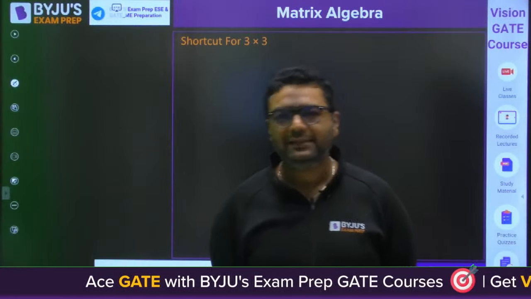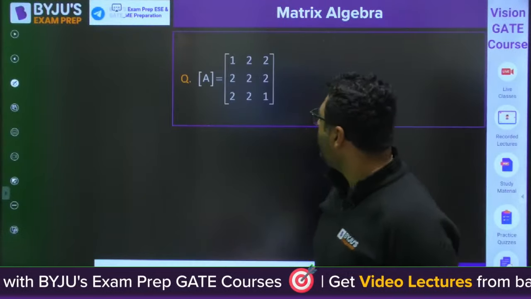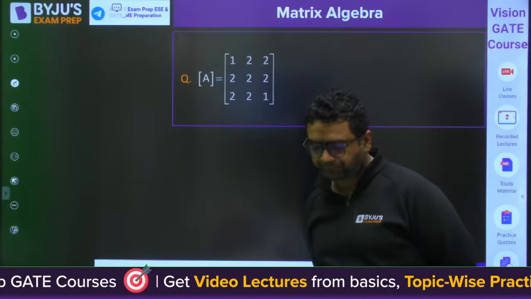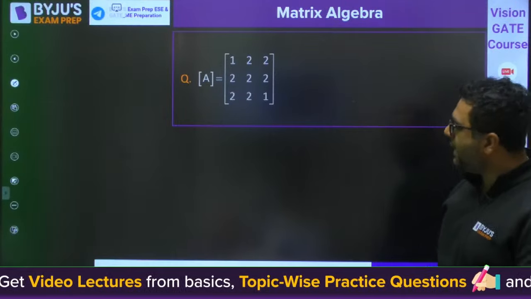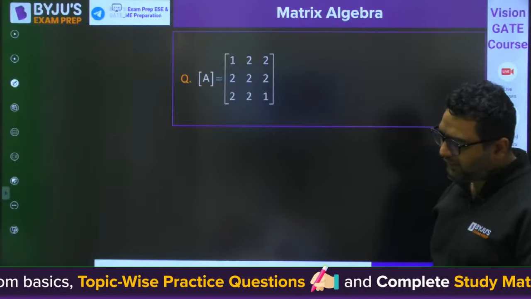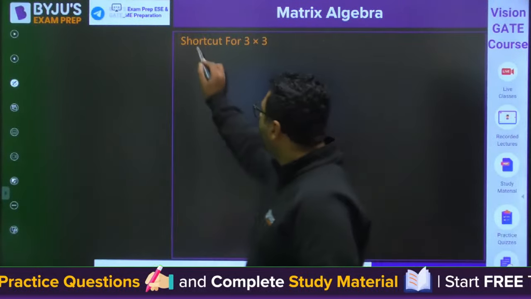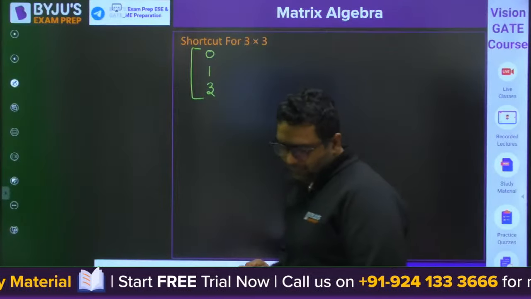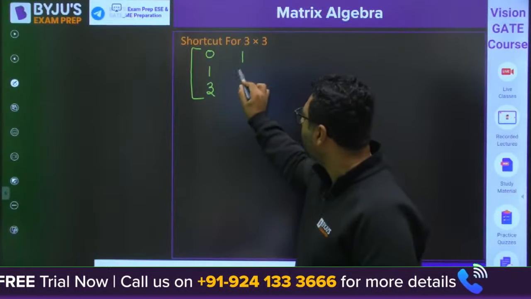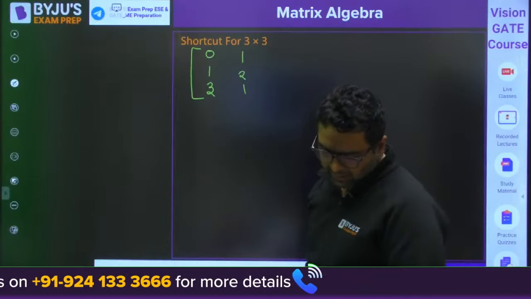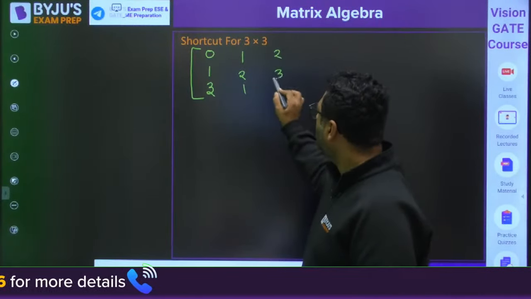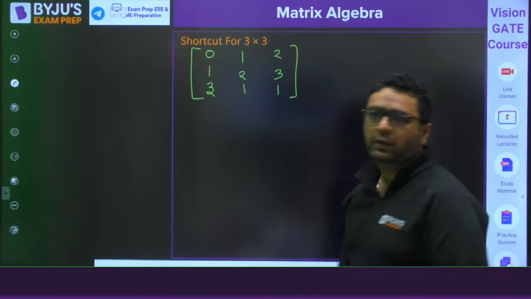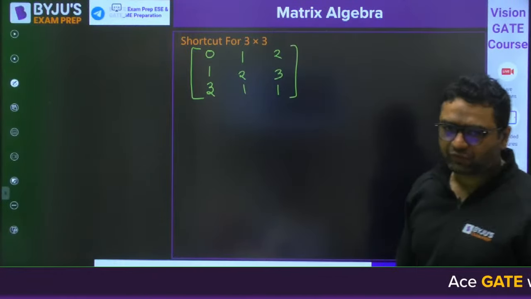So you tell me guys, shall I directly go for the shortcut for 3 cross 3? Let us say I am having a matrix 0 1 3. I am writing a known matrix so that we can compare the answer, and it is 2 3 1. We are going to find out the inverse of that.